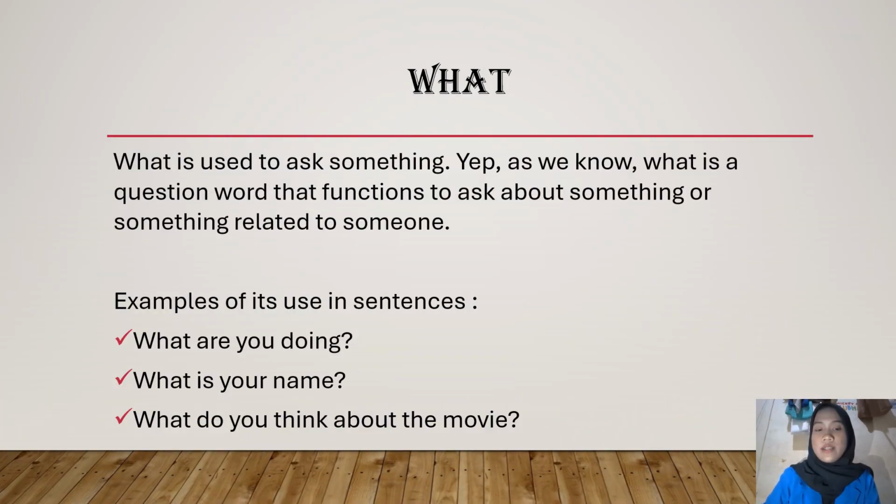What. What is used to ask something. As we know, what is a question word that functions to ask about something or something related to someone. Examples of its use in sentences: what are you doing? What is your name? What do you think about the movie?